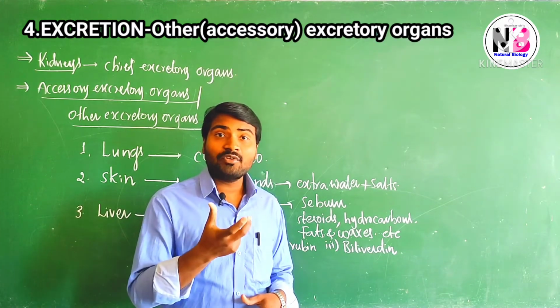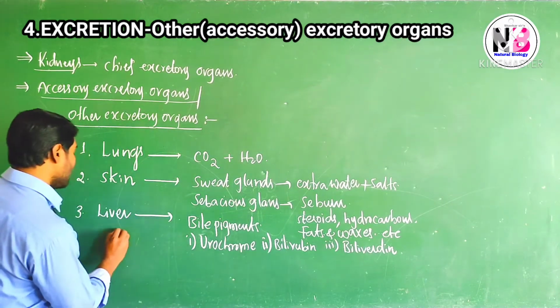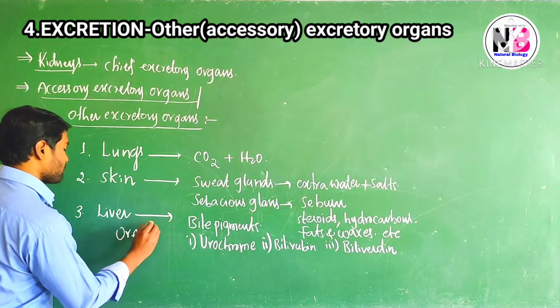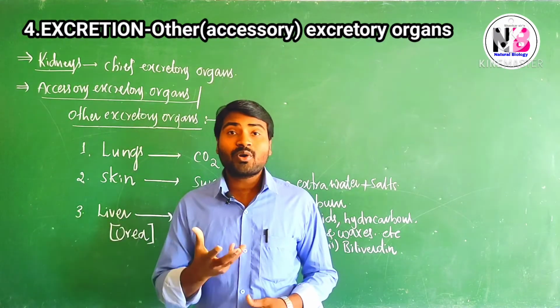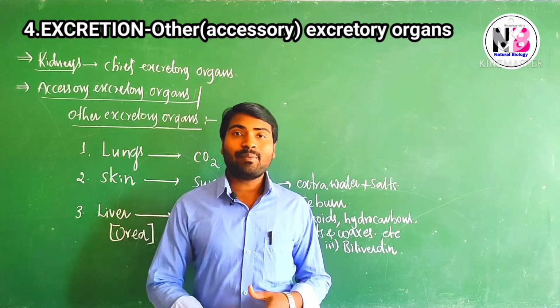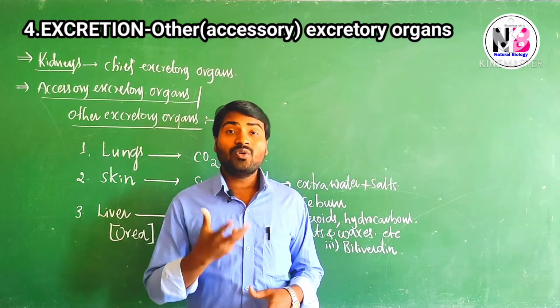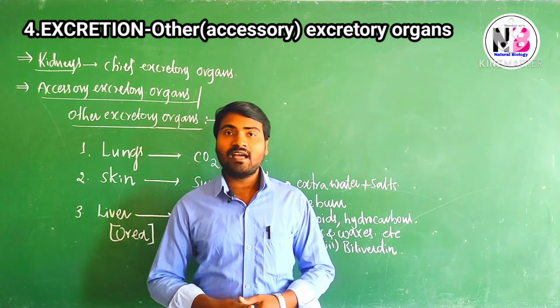Production of urea also takes place in the liver by a process called deamination. Urea is produced in the liver, and urea filtration takes place in the kidney.